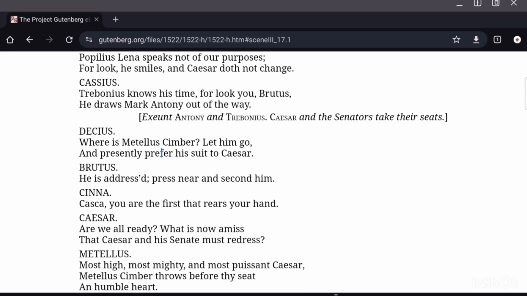Decius: Where is Metellus Simba? Let him go, and presently prefer a suit to Caesar. Brutus: He is addressed. Press near and second him. So follow him. Cinna: Casca, you are the first that rears your hand. Cinna also reminds Casca that Casca is the man who is supposed to raise his hand first at Caesar.